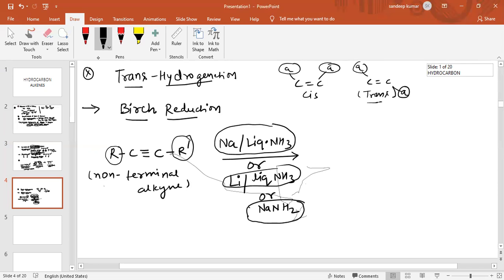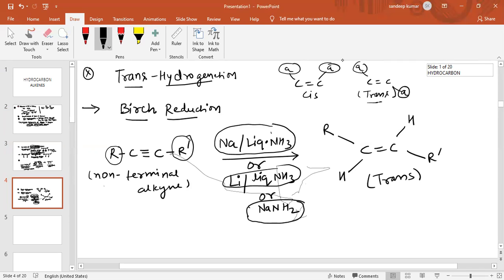Now see, the product obtained is... now the hydrogen atom will come from the trans side. So what is trans? When the two same groups are on the opposite side of the plane. So the product obtained is C double bond C, with R and R dash, one hydrogen atom from this plane and one hydrogen atom from the other plane. So this is basically the trans product.